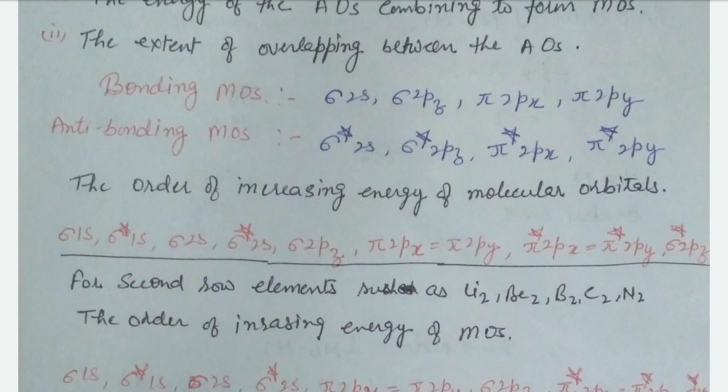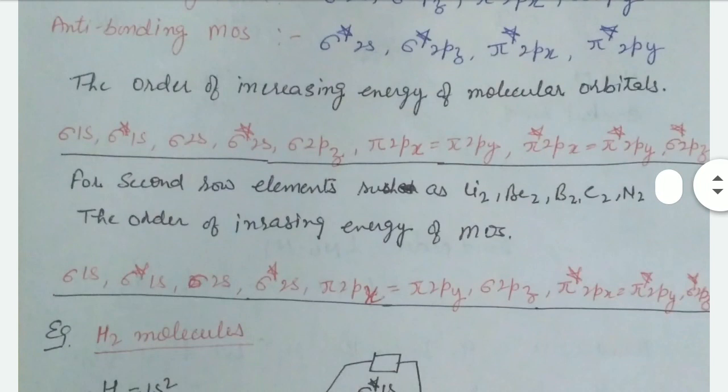In the order of increasing energy of molecular orbitals, generally the first electrons go to the more stable sigma, and then the less stable pi. Sigma star means anti-bonding, right? These are the increasing orders.